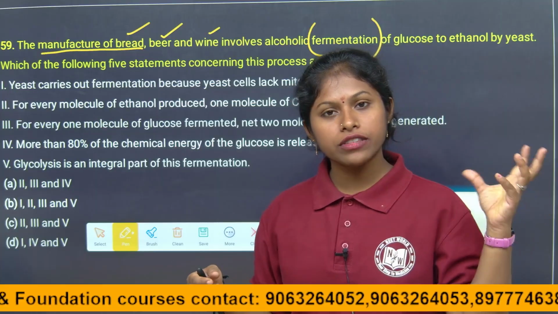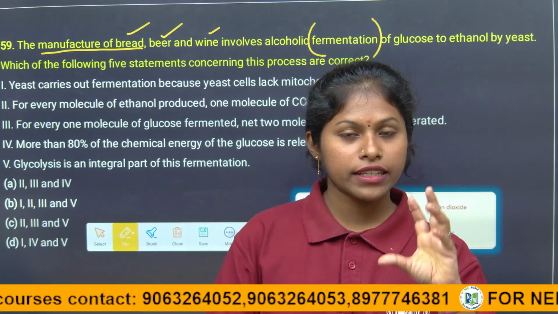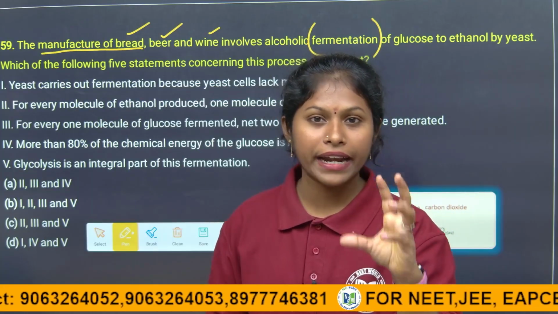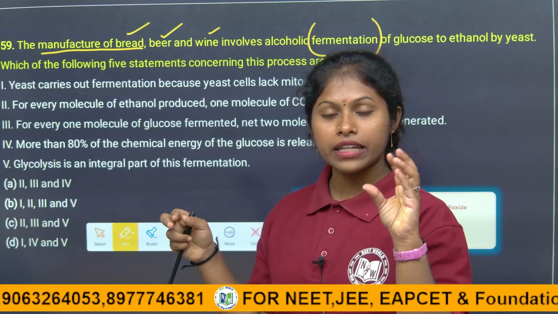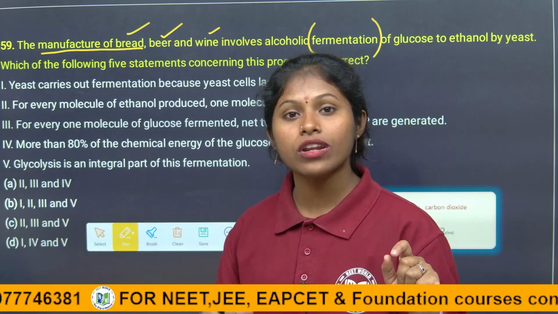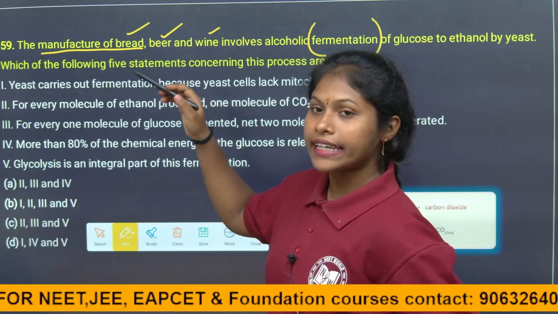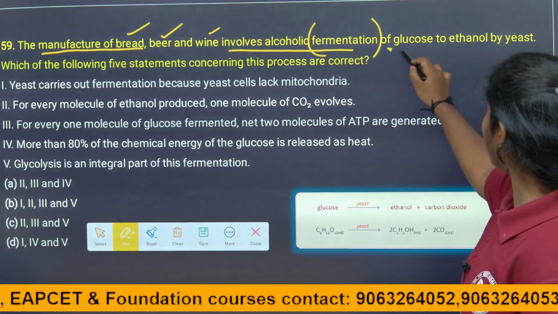By the action of fermentation, along with the carbon dioxide, it is only by the action of the carbon dioxide that the bread is so fluffy and soft. When it rises, it becomes soft, and along with that, ethanol is also produced. While baking it will evaporate. Making beer and wine involves the alcoholic fermentation of glucose to ethanol.